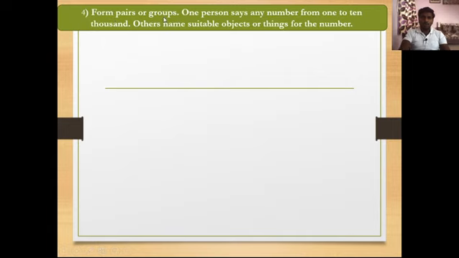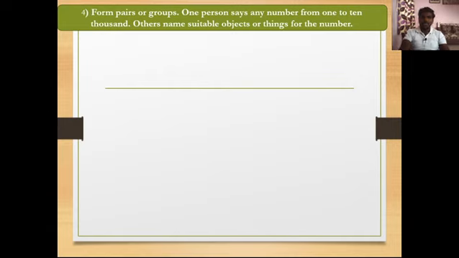Form pairs or groups. One person says any number from 1 to 10,000 and others name suitable objects or things for the number. Okay, so it's a pair activity as well as group activity.